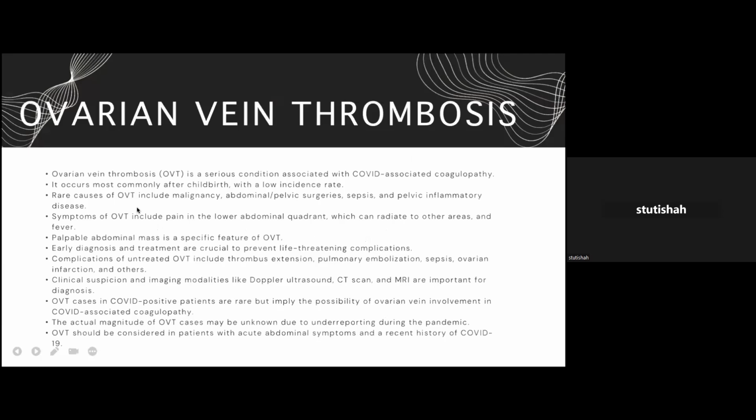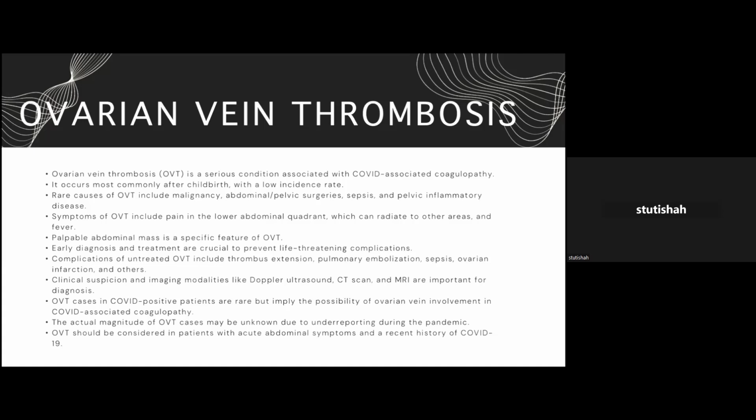Ovarian vein thrombosis is a serious condition caused by COVID-associated coagulopathy. It occurs most commonly after childbirth, which has a very low incidence rate, but there are other rare causes such as malignancy, abdominal or pelvic surgeries, sepsis, and pelvic inflammatory disease. The symptoms most commonly include pain, particularly in the right lower quadrant and lower abdominal quadrant, which can radiate to other sides, and fever. The most specific feature for this is a palpable abdominal mass.